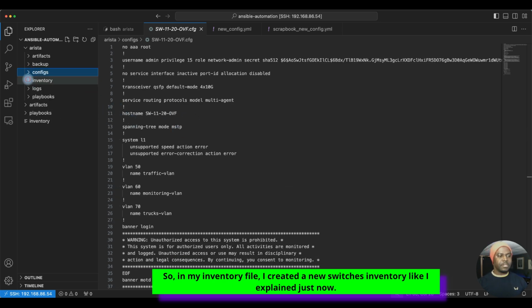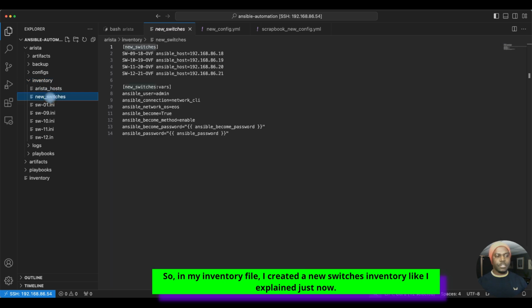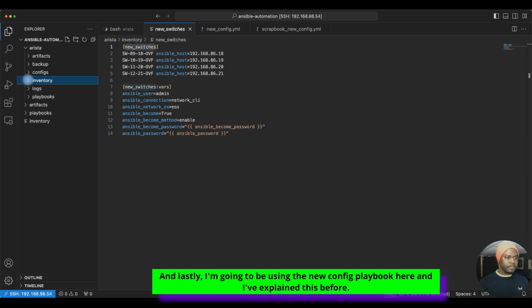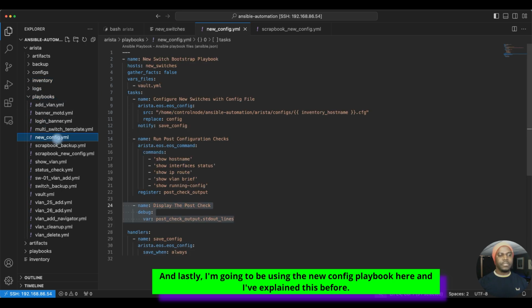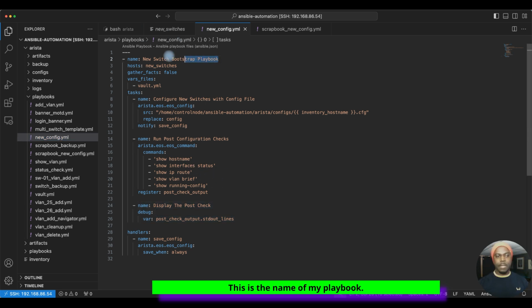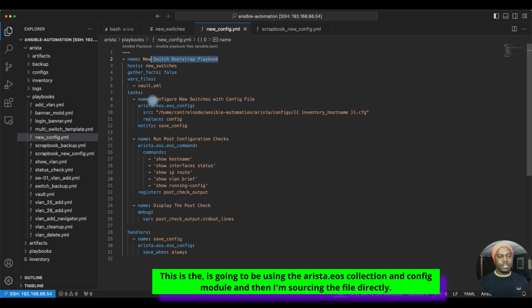So in my inventory file, I created a new switches inventory like I explained just now. And lastly, I'm going to be using the new config playbook here, and I've explained this before. This is the name of my playbook. It's going to be using the Arista EOS collection and config module, and then I'm sourcing the file directly.